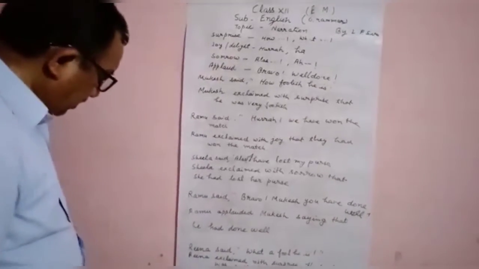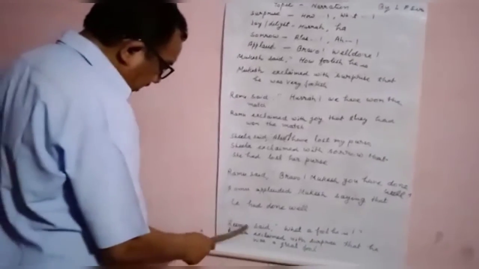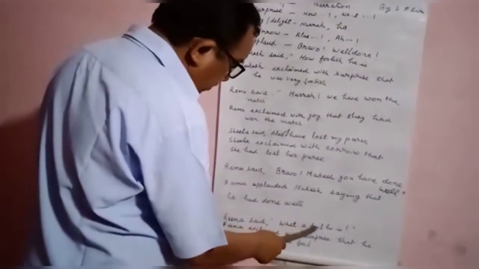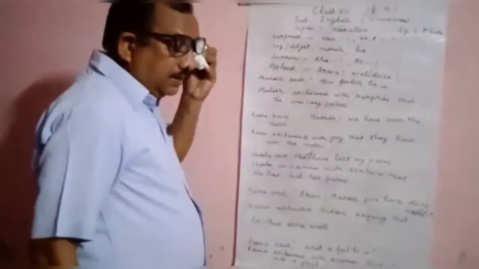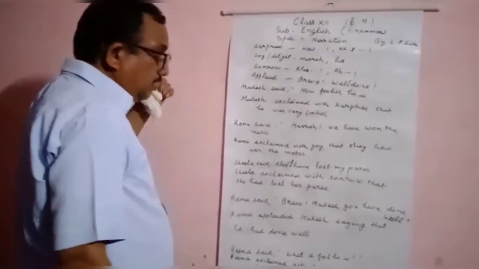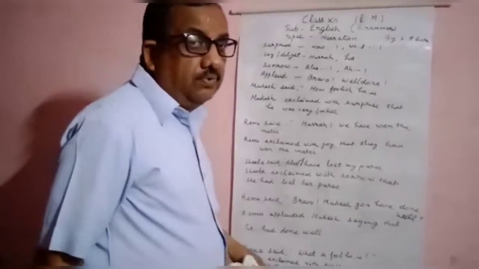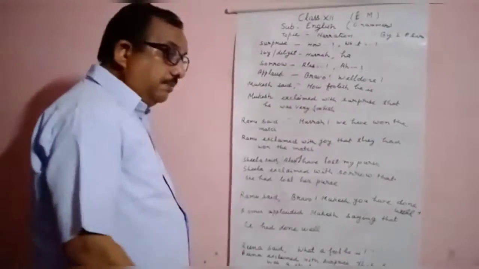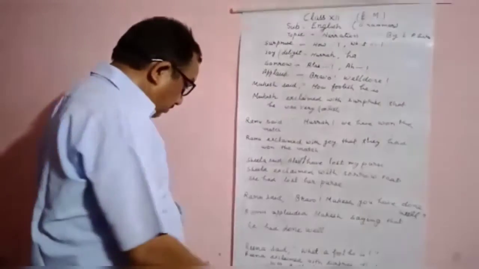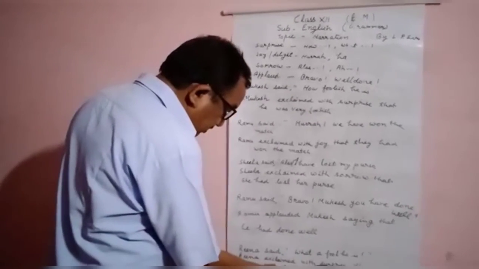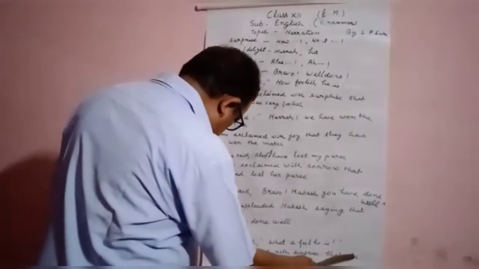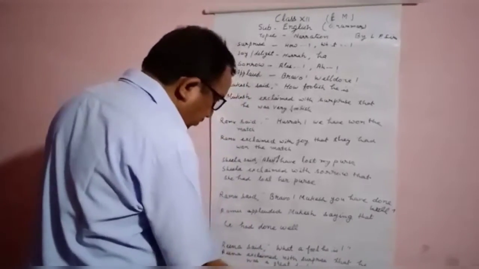In the same way, next is Reena said, "What a fool he is." So it is a surprising thing because she had never seen such a kind of policeman. So she is exclaiming with surprise. So there will be surprise: Reena exclaimed with surprise that he was a great fool.